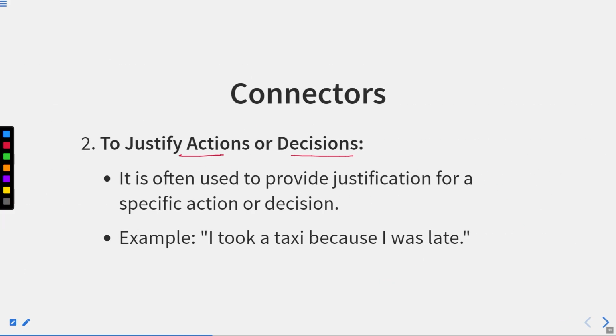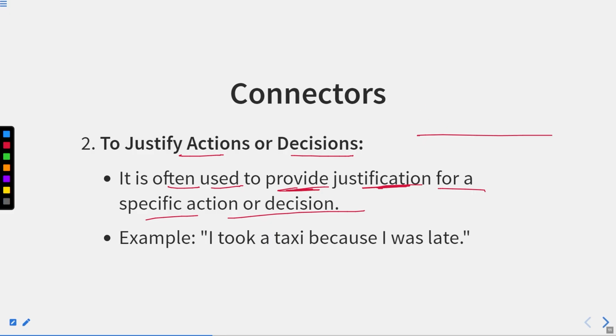Now, to justify actions or decisions, because is also used. It is often used to provide justification for a specific action or decision. Whatever specific decision you have taken, what is the justification for that? It means why did you take that decision? So just to justify it, we use because, that we have taken this decision because of this.